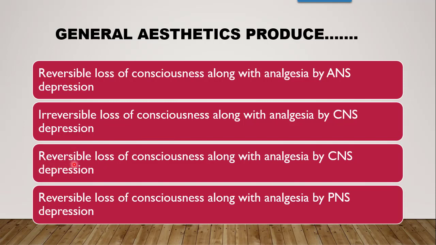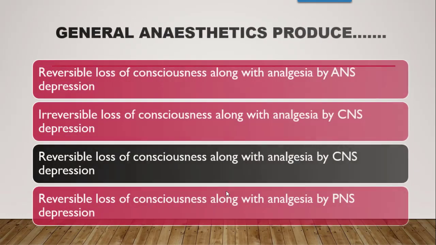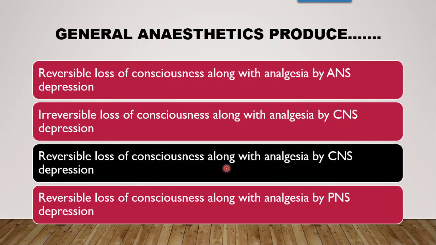Then moving towards the third option, reversible loss of consciousness along with analgesia, till now it is correct, by CNS depression. So it is CNS depression, it is correct. Then next is reversible loss of consciousness along with analgesia by PNS. Now PNS can't be there. So the correct answer is C, that is reversible loss of consciousness along with the analgesia by CNS depression.